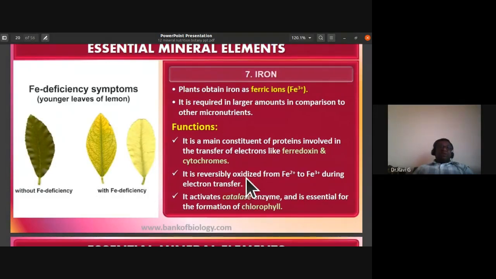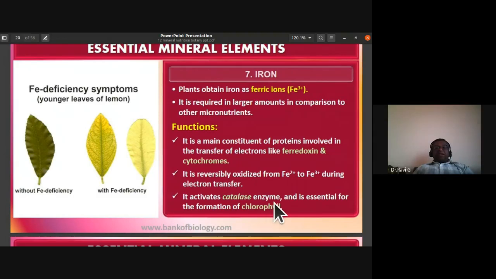Oxidation is loss of electron; reduction is gain of electron. So it is reversibly oxidized from ferrous Fe2+ to Fe3+ during electron transfer.